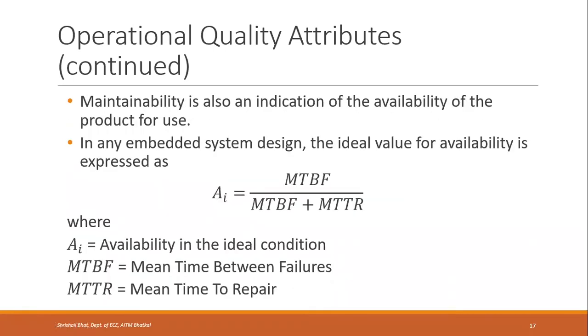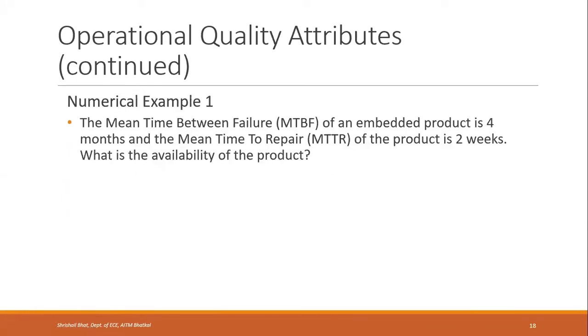Sometimes they might give some parameters and they will ask you to find the availability. So there can be numerical examples on this. Let us solve this one example. The mean time between failure of an embedded product is 4 months. That means on average, after every 4 months it will fail.